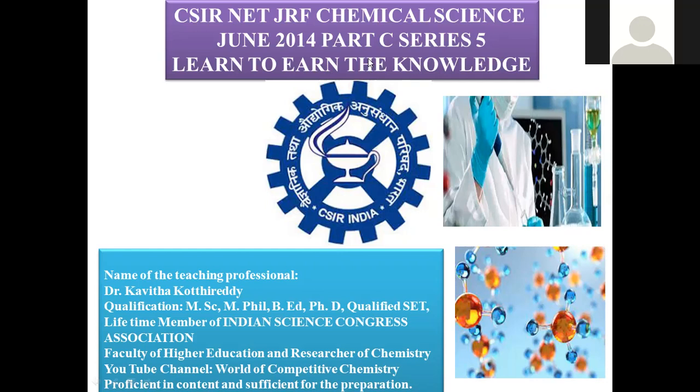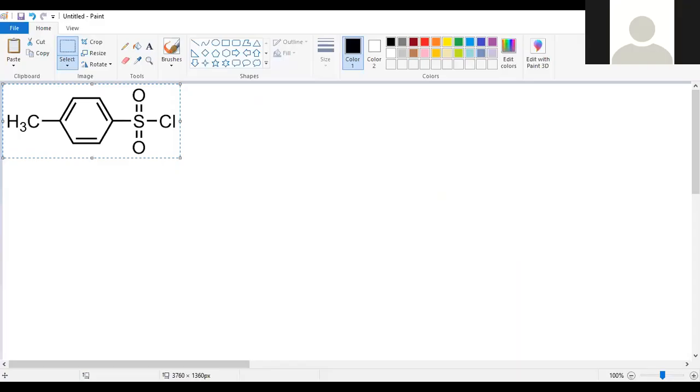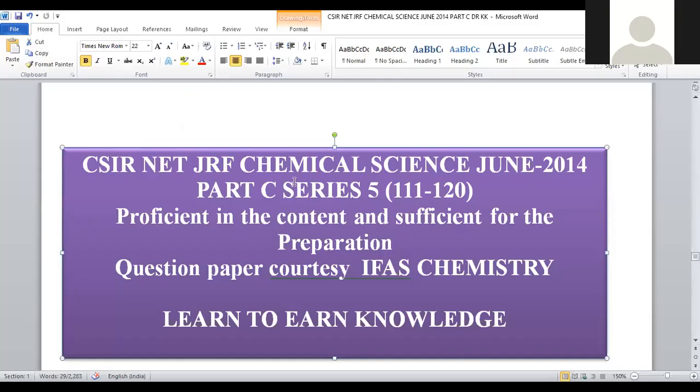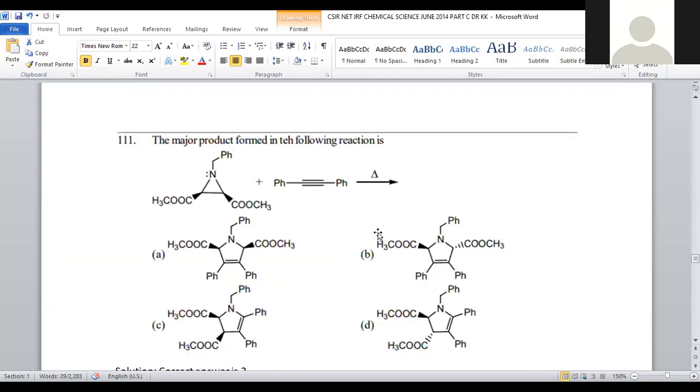Let us start with our today's concept, CSIR NET GRF Chemical Science, June 2014, Part C, Series 5, which consists of questions from 111 to 120. Let us start with question number 111.